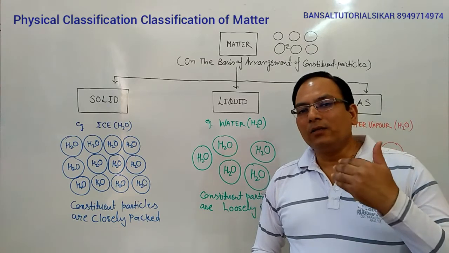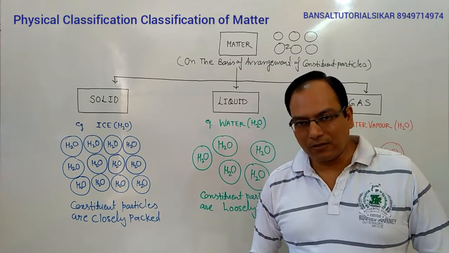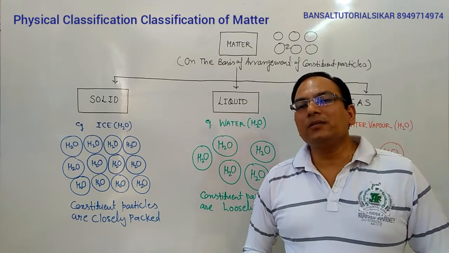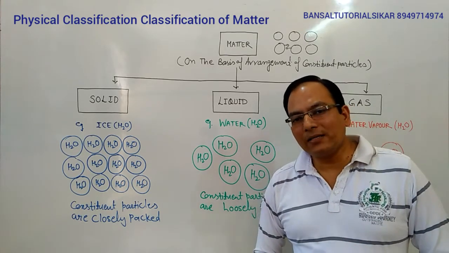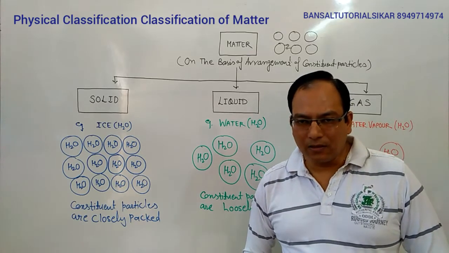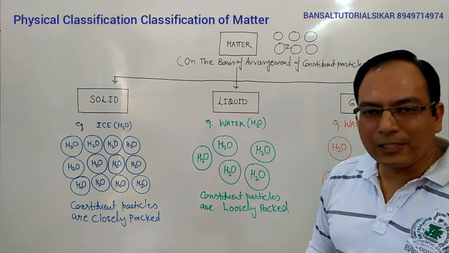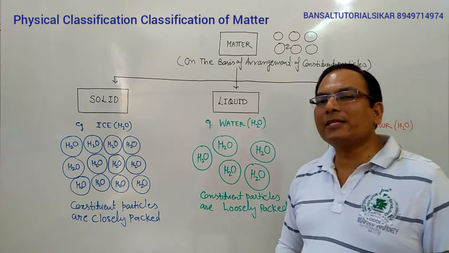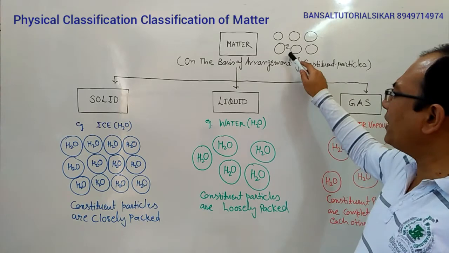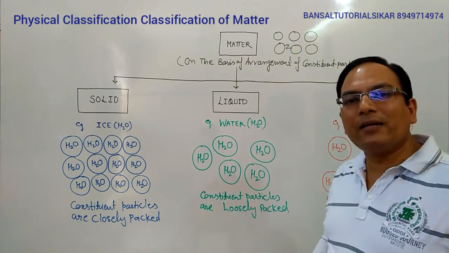The matter we see around us are actually aggregates of these tiny constituent particles. Students, the constituent particles of matter have certain characteristics which determine the arrangement of the constituent particles in the matter and the different physical states. And these properties are, number one, the interparticle space. What is interparticle space? The space between the particles of matter is known as interparticle space.